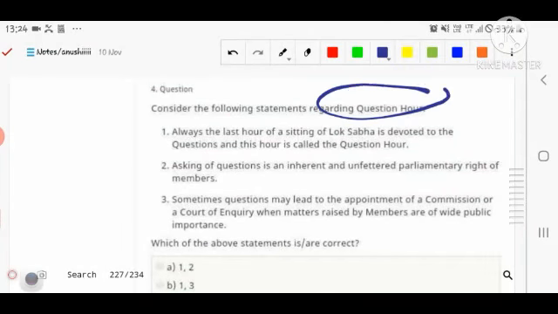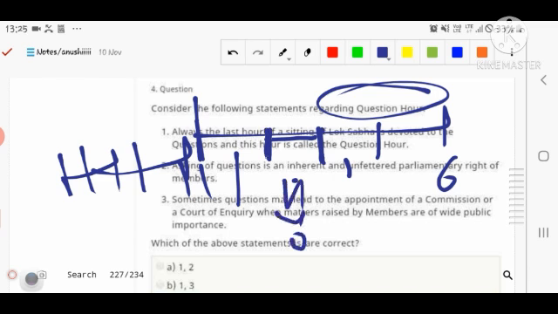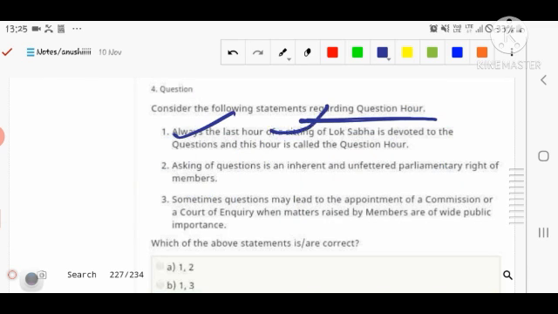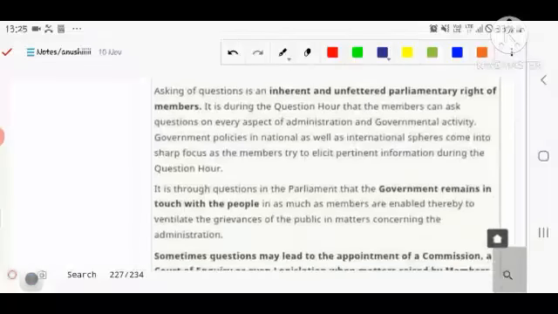If we are talking about the fourth question, about the first hour, 11 a.m. to 6 p.m. is the working time of the Parliament, and 11 to 12 is the question hour, 12 to 1 is the zero hour, and 1 to 2 is the lunch break of these MPs. Okay, the first statement is incorrect. Number second, asking a question is an inherent and unfettered parliamentary right of the member. Yes, that is also correct. Sometimes a question may lead to the appointment of a commission. Yes, that is correct. The second and third are correct here.